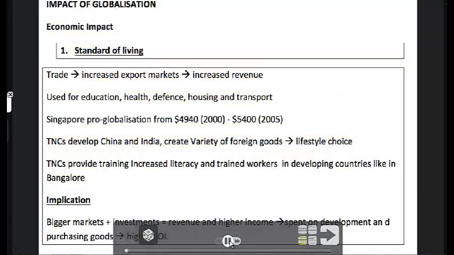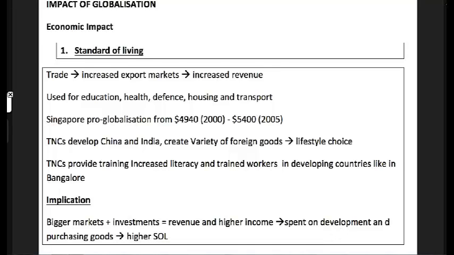Let's start from scratch, okay? First, we're looking at economic impact, and there are 4 economic impacts. So look at my map before you start. Did I give instructions? Okay, before you start, don't just blindly copy everything down.